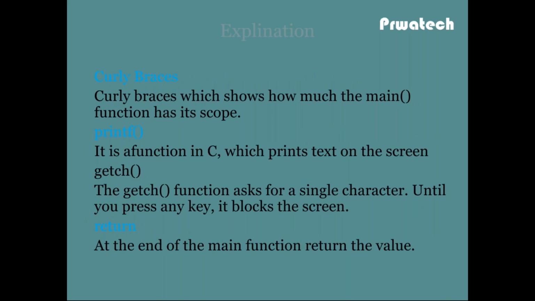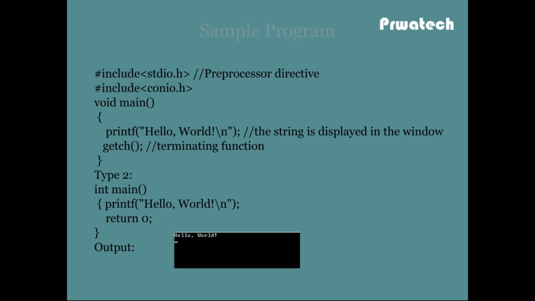The curly braces show how much scope the main function has. The scope of the main function is only from the starting curly brace to the ending curly brace.